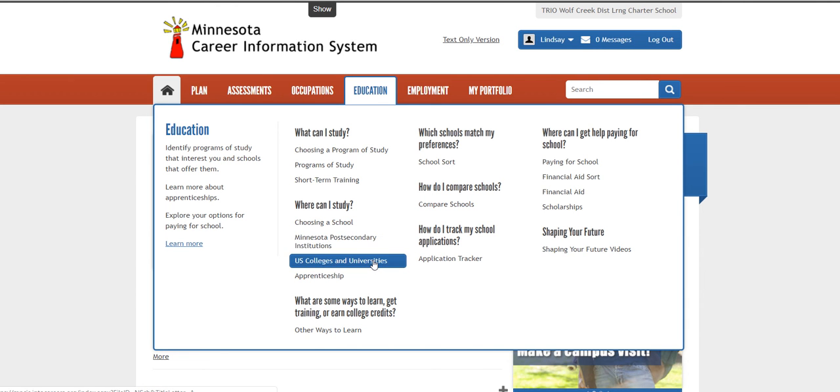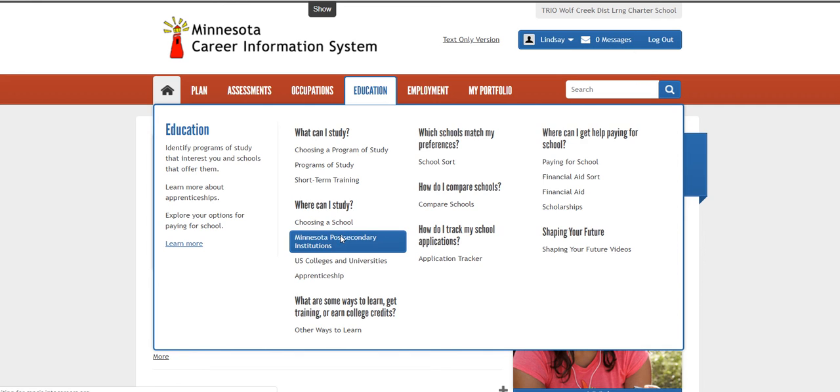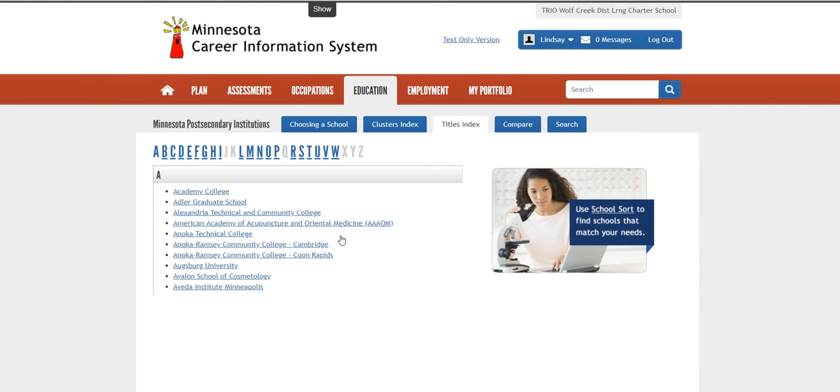The same goes for this section. It includes both public, private, 2-year, 4-year, nonprofit, for-profit, but the U.S. colleges and universities one will look for colleges and universities across the state or across the United States. So if you want to look in other states, this is a great resource. So if you just click on one of the two, we're just going to look at Minnesota post-secondary institutions.